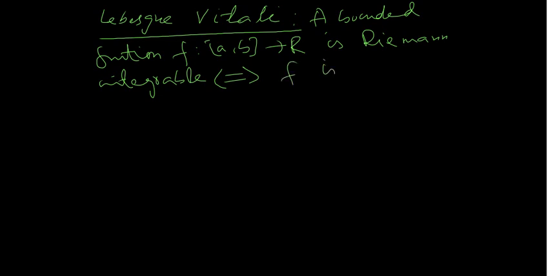This is very important: if and only if f is continuous almost everywhere.